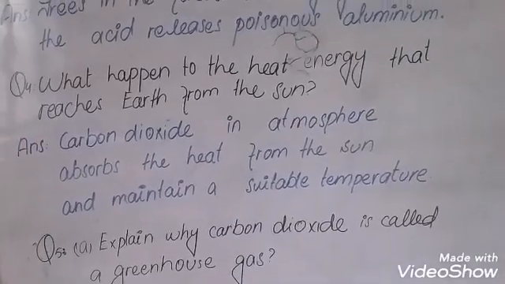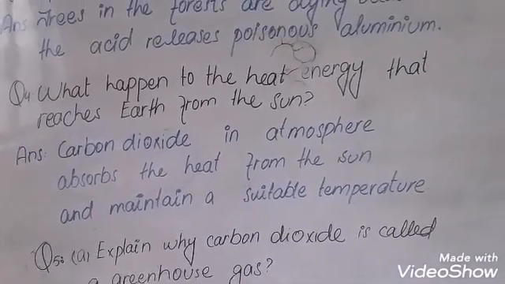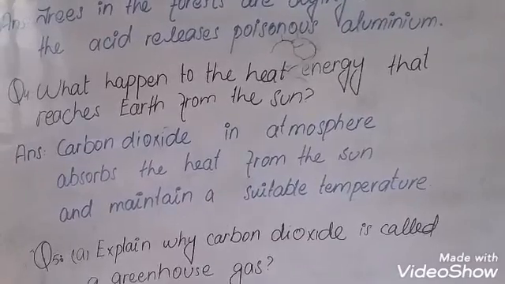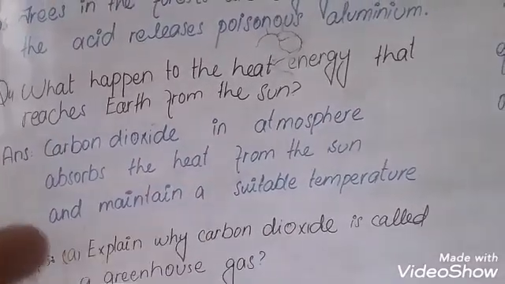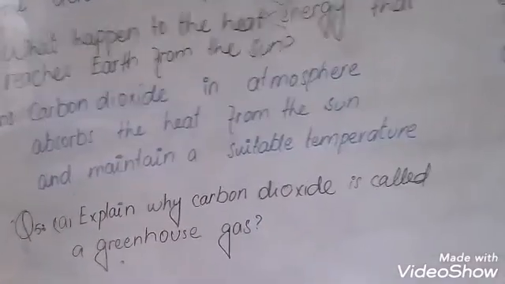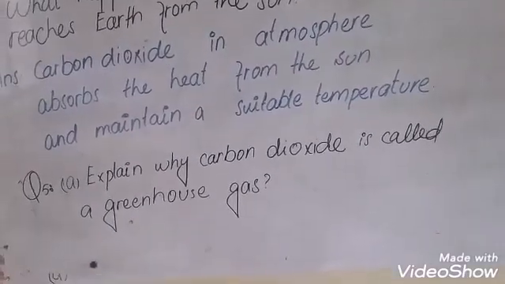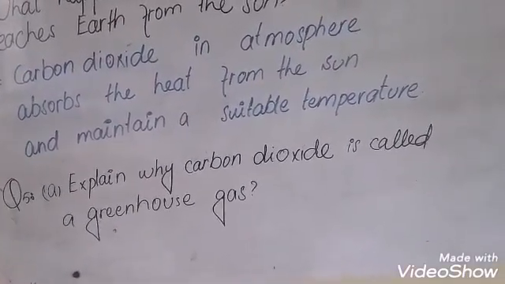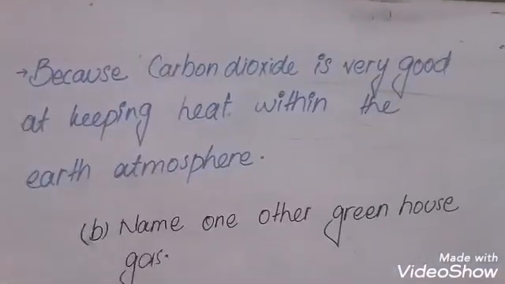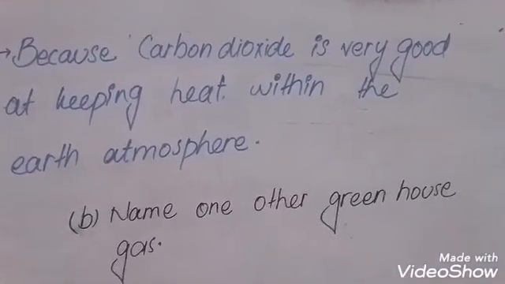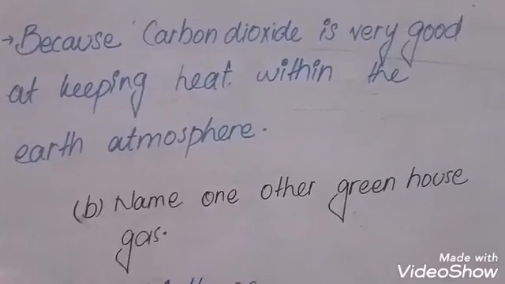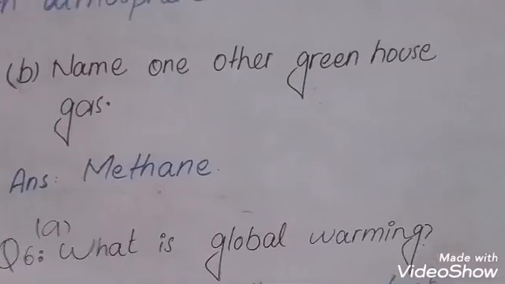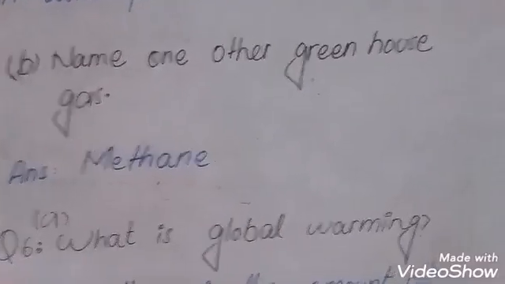Fourth question, what happens to the heat energy that reaches earth from the sun? Carbon dioxide in the atmosphere absorbs the heat from the sun and maintains a suitable temperature. Fifth question, A part, explain why carbon dioxide is called a greenhouse gas. Answer, because carbon dioxide is very good at keeping heat within the earth's atmosphere. B part, name one other greenhouse gas: methane.